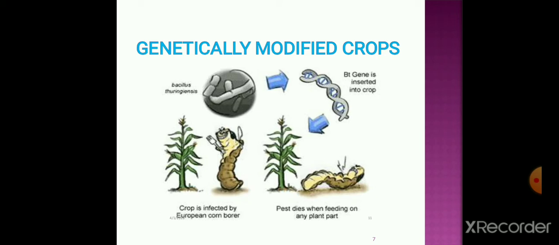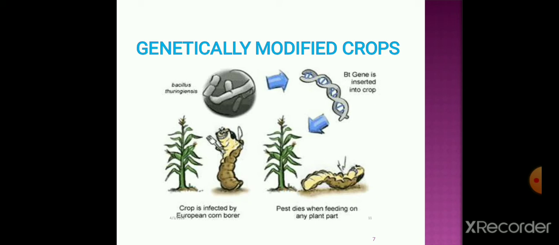Means this is very simple: plant incorporated protectants, these are protecting the plant. And how is it protecting? The DNA or genetic material from the microbial species gets incorporated into the plant, and by the incorporation of that DNA or genetic material, any pest which is growing on that particular plant dies, and hence these plants are called genetically modified crops.